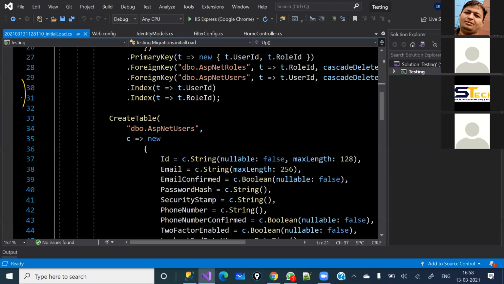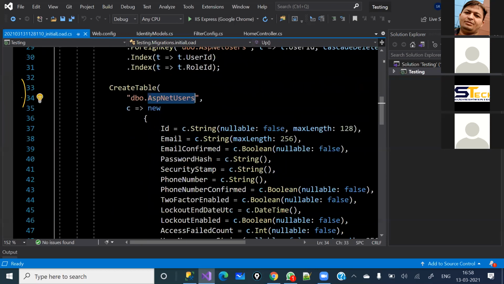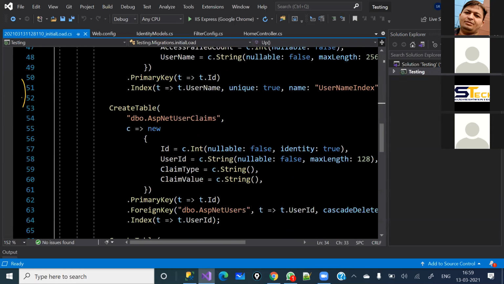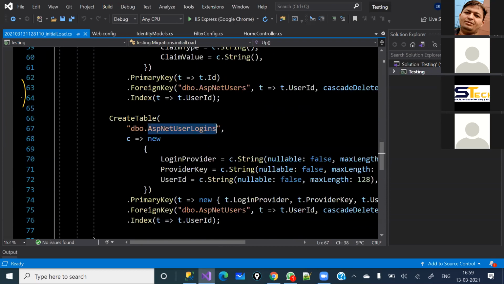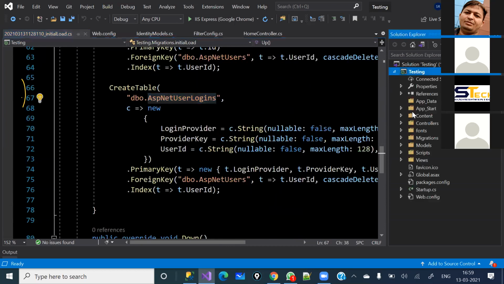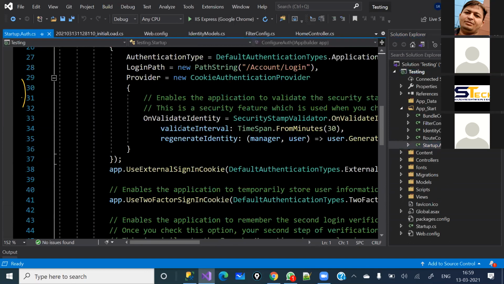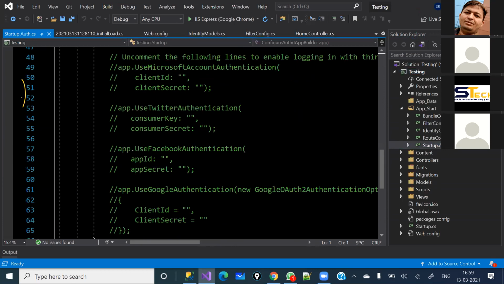The third table which you are able to see, this is the table where you are going to keep all the user information, ID, email, and all the details. This one I will entertain later. And here ASP.NET user logins. Like earlier I told you, here under App_Start, startup.auth, you can see two things have been given, app ID and app secret.